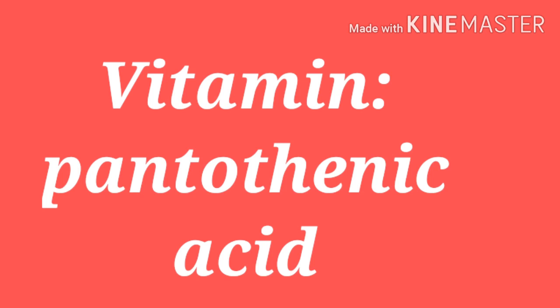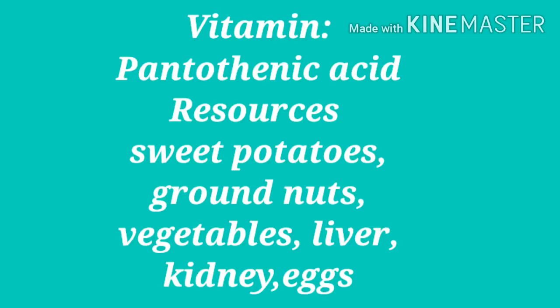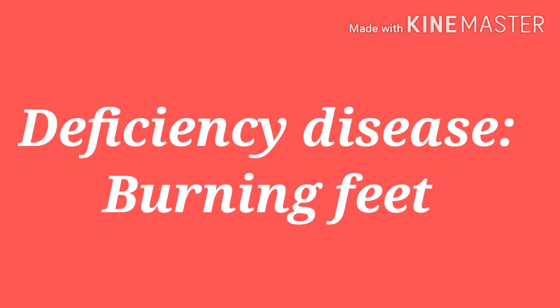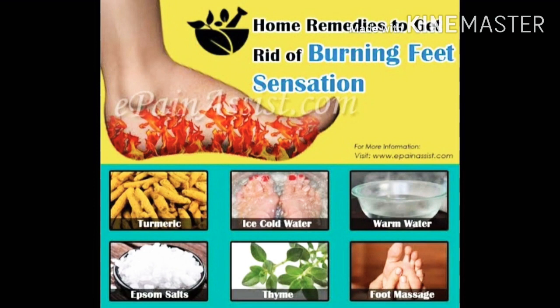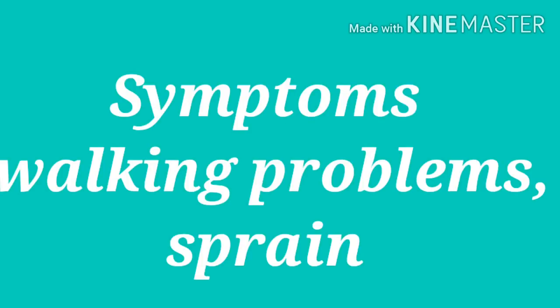Next vitamin is pantothenic acid. Sweet potatoes, groundnuts, vegetables, liver, kidney, eggs are the resources of pantothenic acid. Due to the deficiency of pantothenic acid, burning feet sensation occurs. Symptoms: walking problems and sprain. Sprain means ankle pain or swelling.